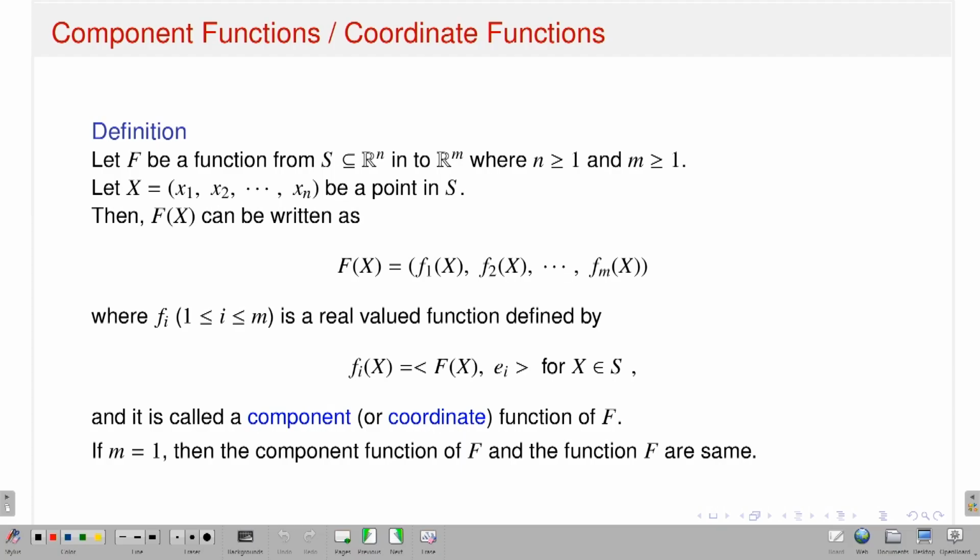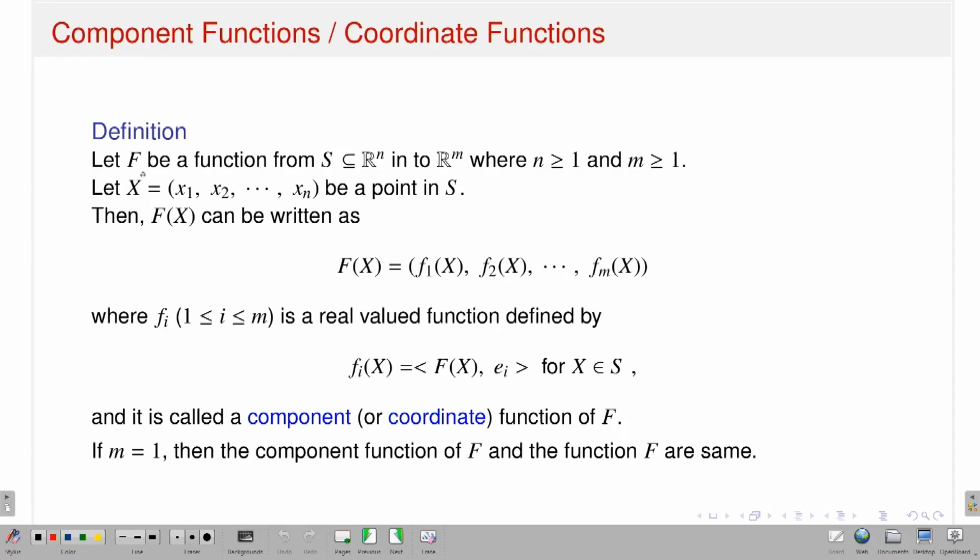So what I am trying to say is that if I have a function capital A from, say, n-dimensional Euclidean space to m-dimensional Euclidean space, then I can have a representation of this function as coordinate or component functions. Just like we have noticed, if I have a sequence capital Xk in Rn, then corresponding to that sequence Xk, we have n many coordinate sequences of real numbers. Similar sort of things I can have in the context of several variable functions. Let's see how things go.